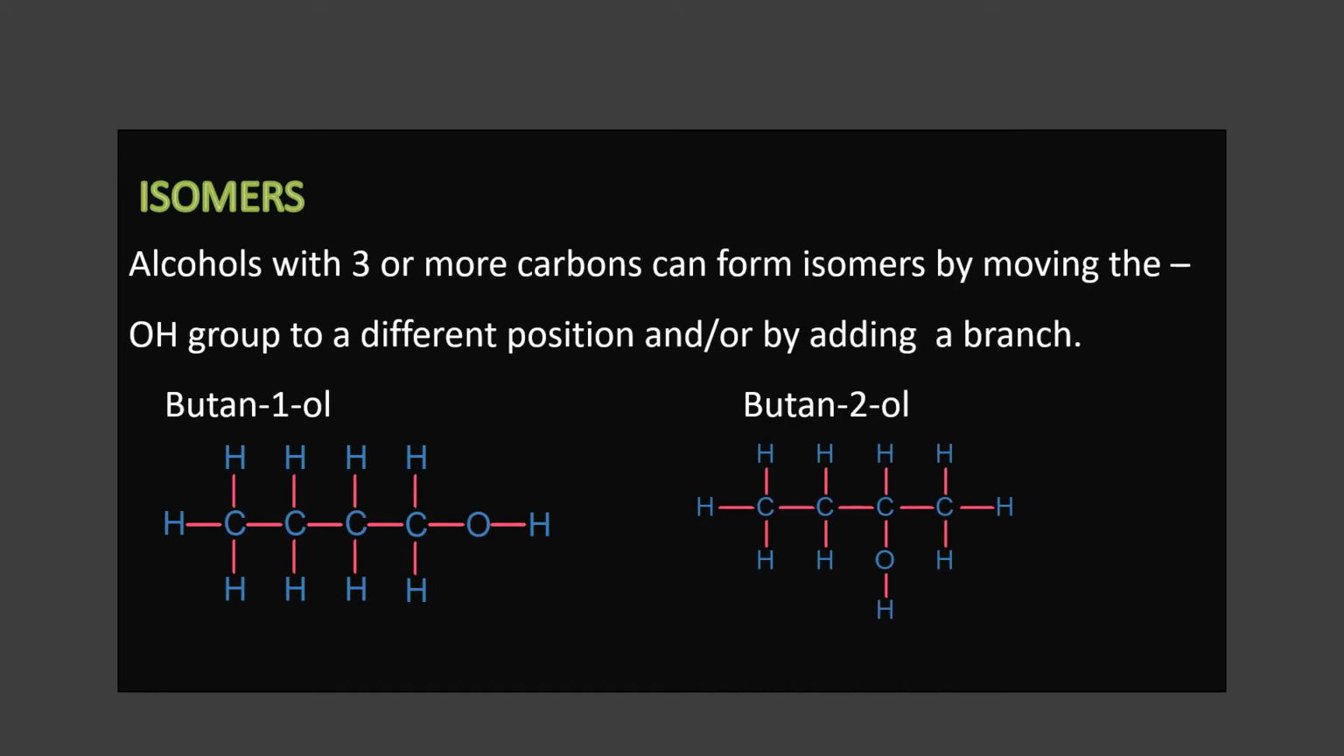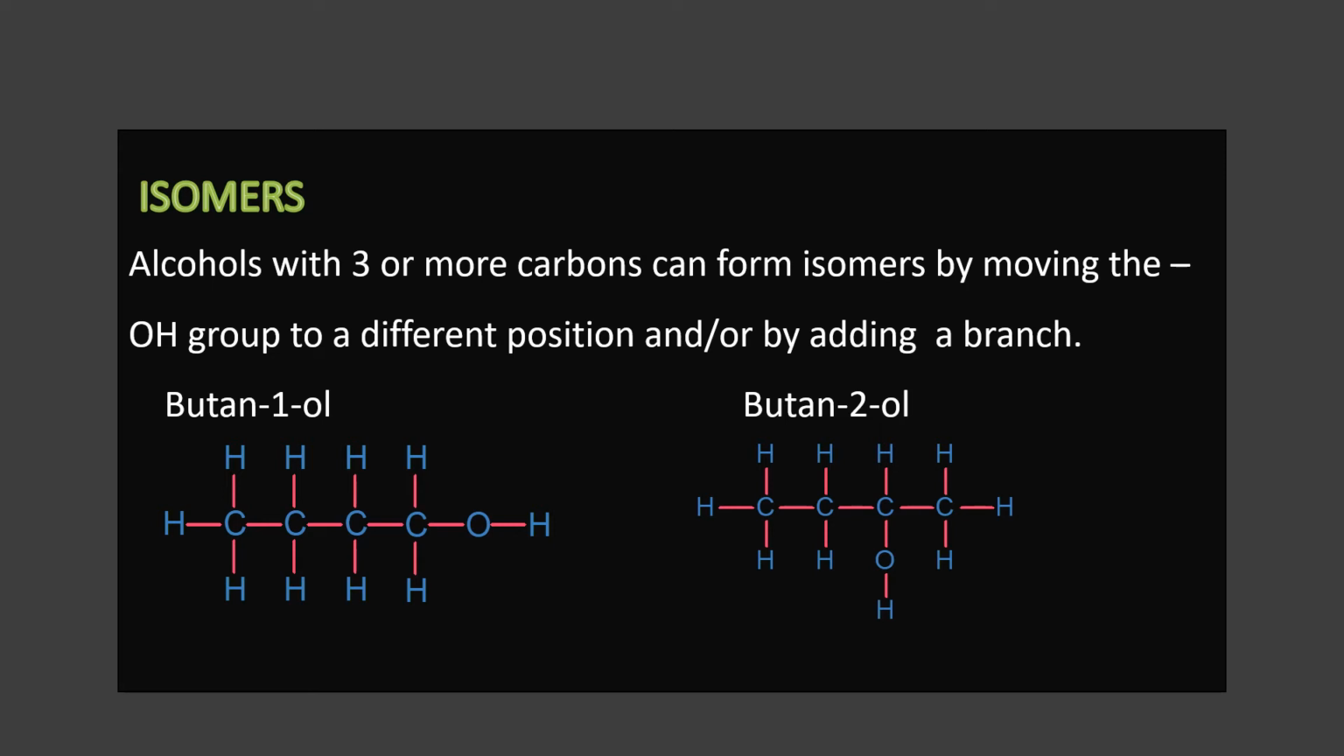Next, isomers. What are isomers? You already learned the meaning of isomers. Remember, isomers are compounds with the same molecular formula but different structural formula. Here I gave an example. Alcohols with 3 or more carbons can form isomers. How do we make isomers? By moving the functional group, here the OH group, to a different position. Or we can make branches by adding a branch, or we can even change the position of the branch. Clear?